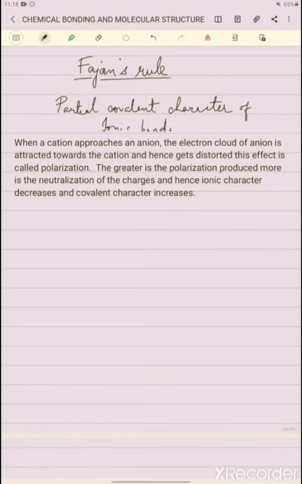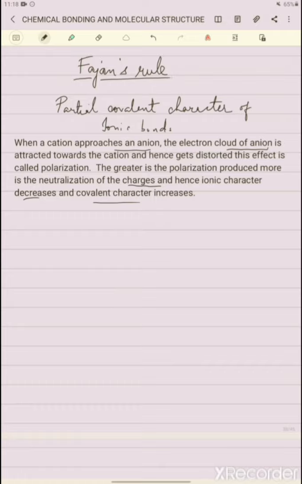When a cation approaches an anion, the electron cloud of the anion is attracted towards the cation and hence gets distorted. This effect is known as polarization. Whenever a cation approaches an anion, the electron cloud gets polarized, and the greater the polarization produced, the more the neutralization of charges, and hence ionic character decreases and covalent character increases.